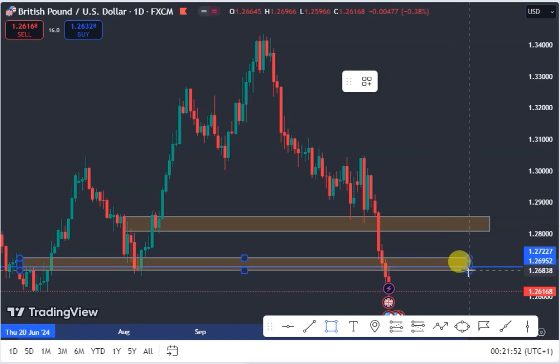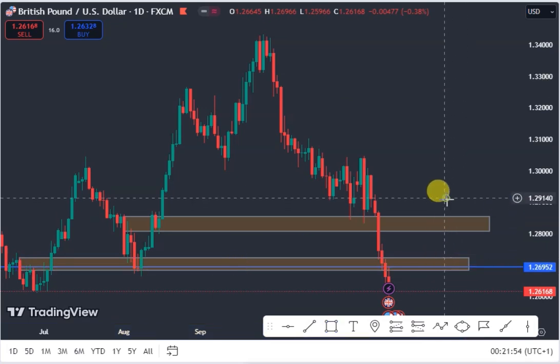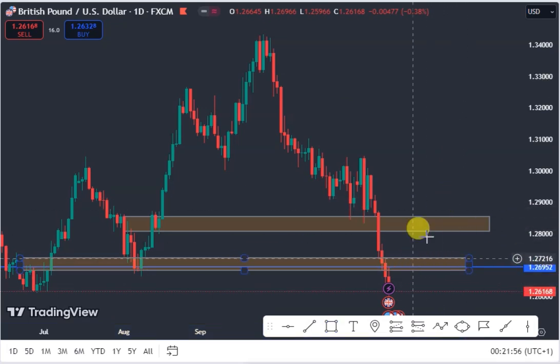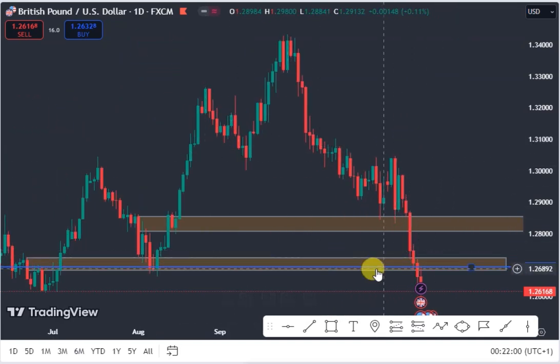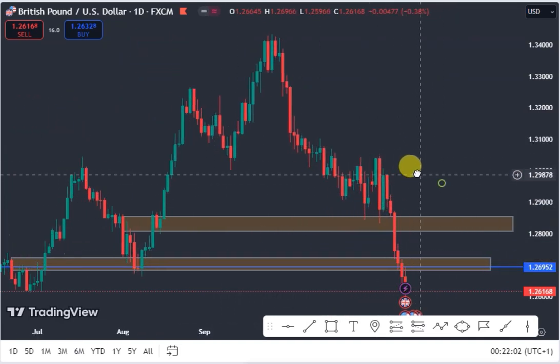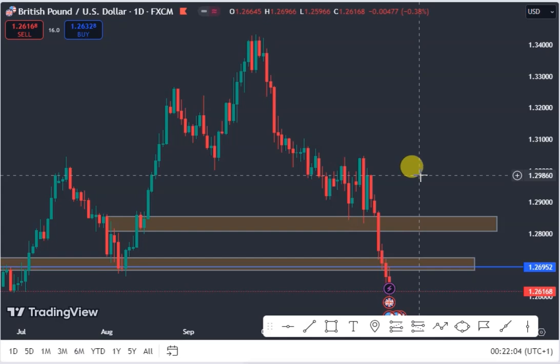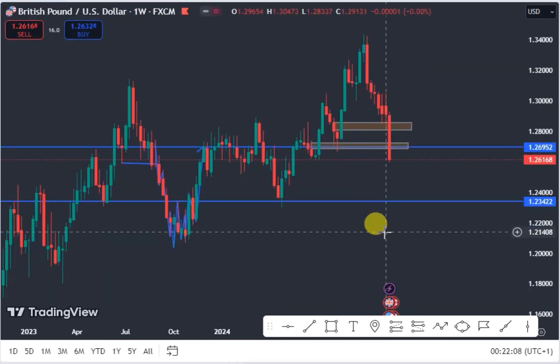So we expect the GBPUSD to do a retest back to this resistance level before we look at our selling opportunity, because the structure of the market still remain on the downside. So let's look at the weekly chart of the GBPUSD.